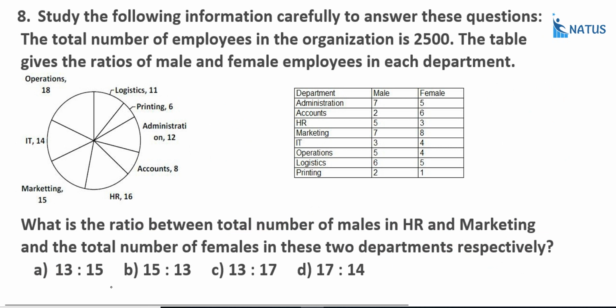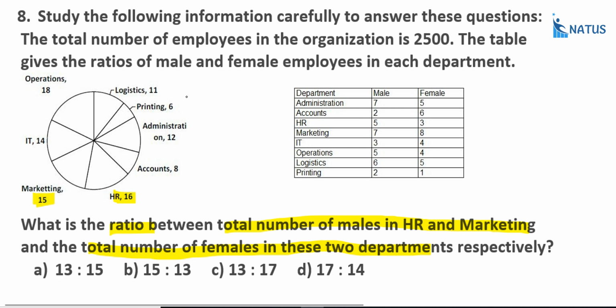Next one. What is the ratio between the total number of males in HR and marketing and the total number of females in those two departments respectively? What about HR? 16. What is the marketing? 15. What is the total? That is 31, or not? That is equal to 31. But suppose if you take this one, here the ratio is different in marketing and HR. Okay, so you will take them individually.